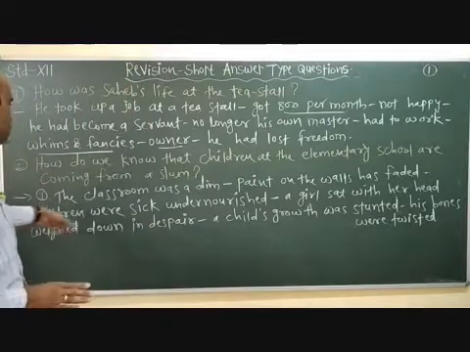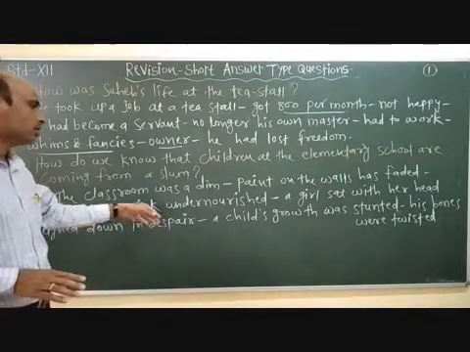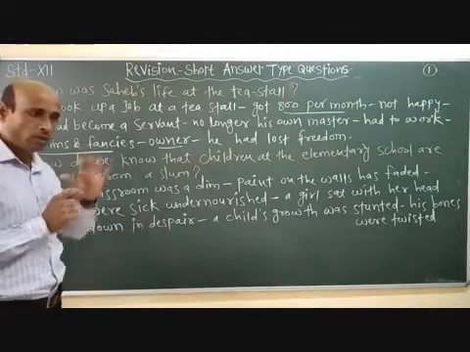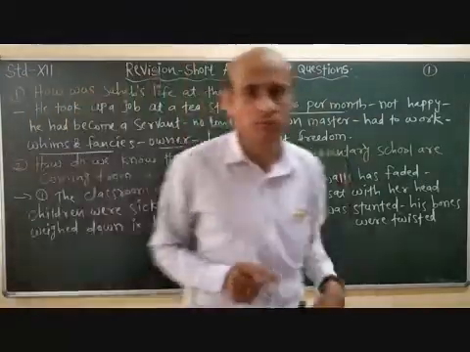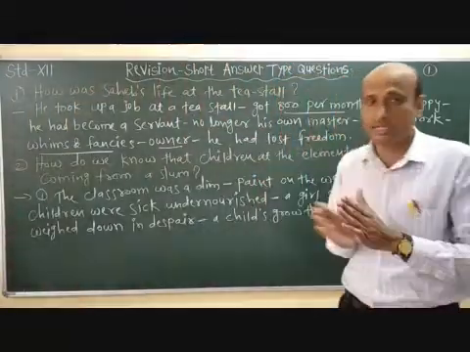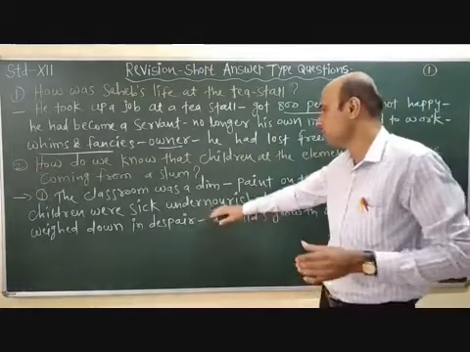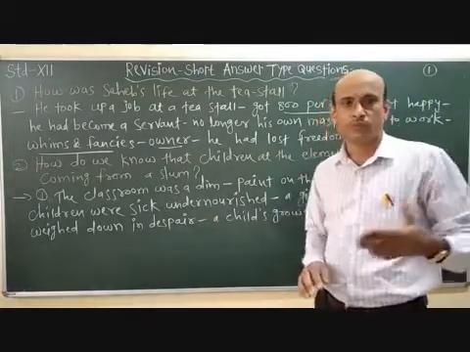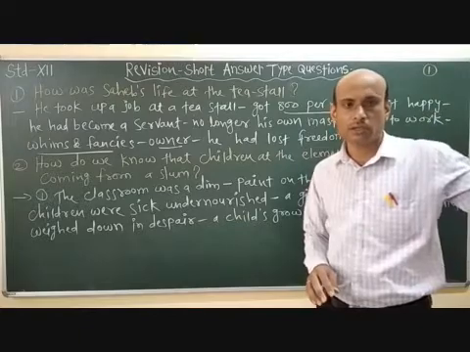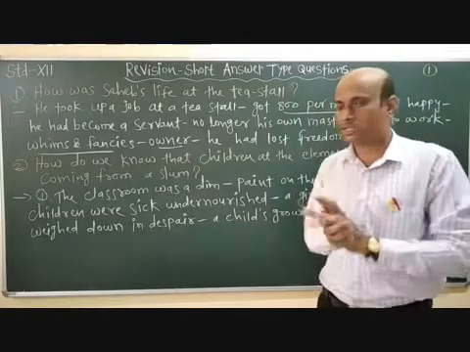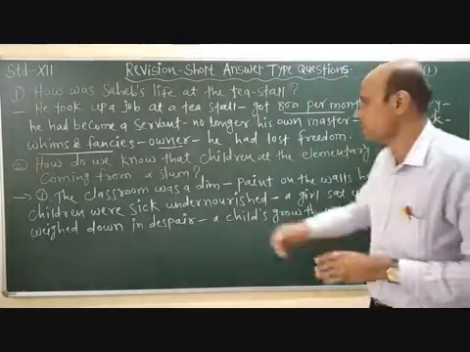Next, children were sick and undernourished. If we look at the condition of the children who were studying there in the classroom, they looked as if they had come from poverty. They were poverty stricken.